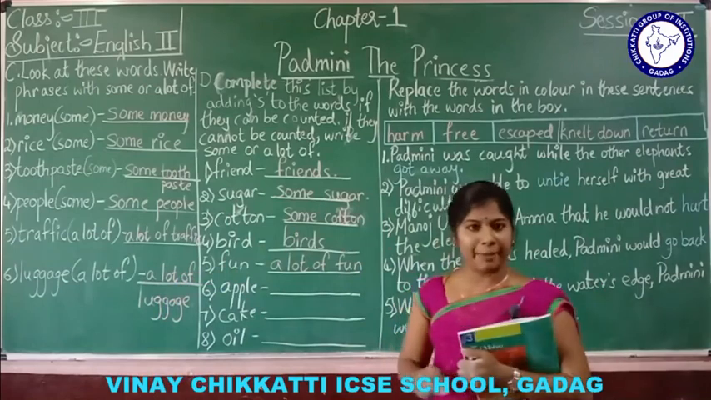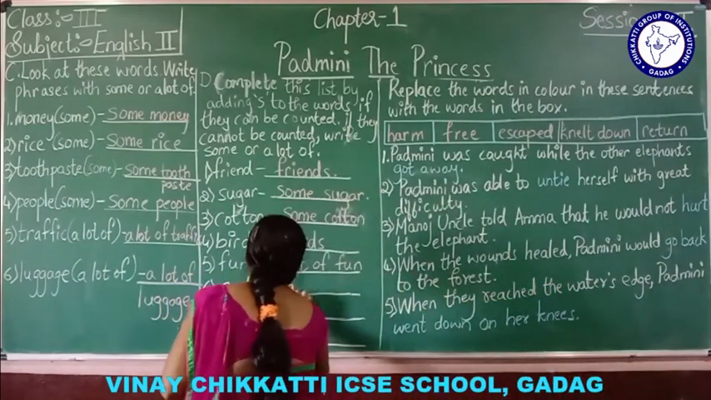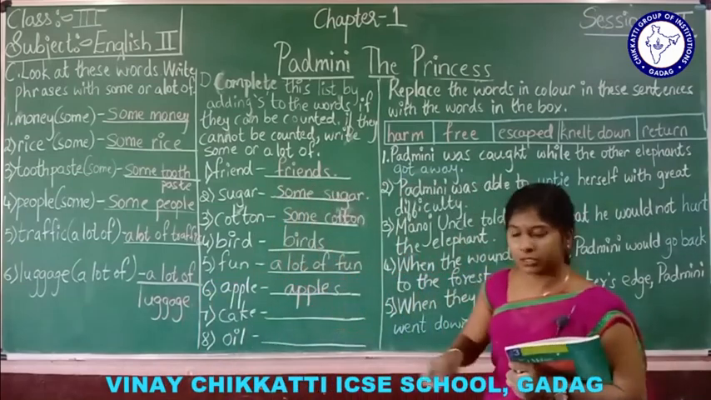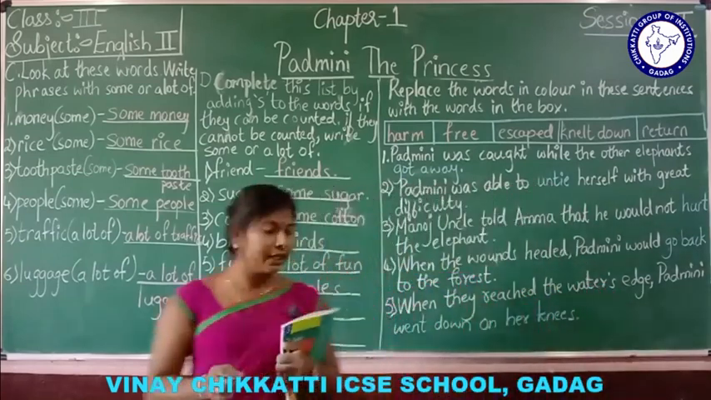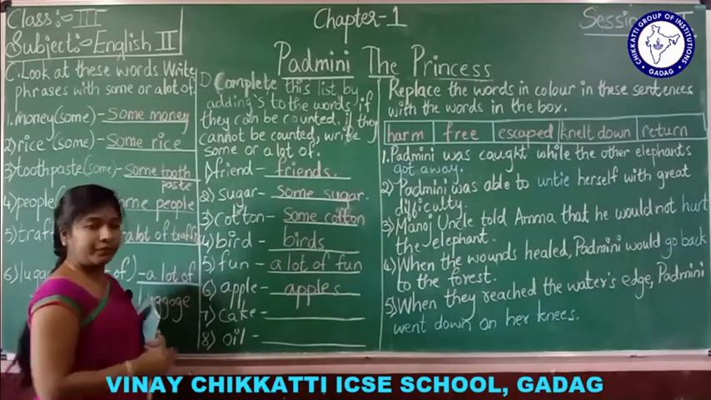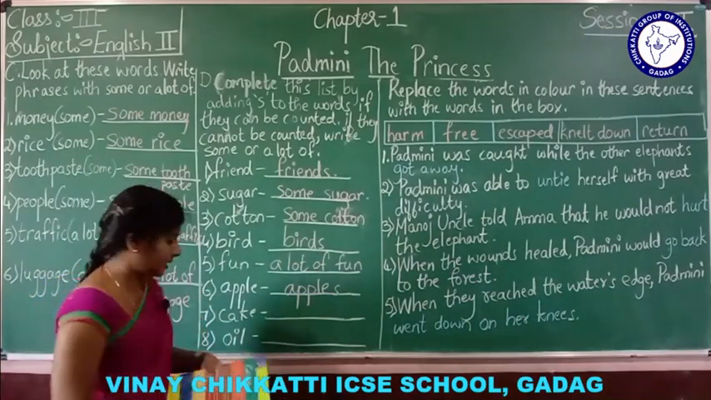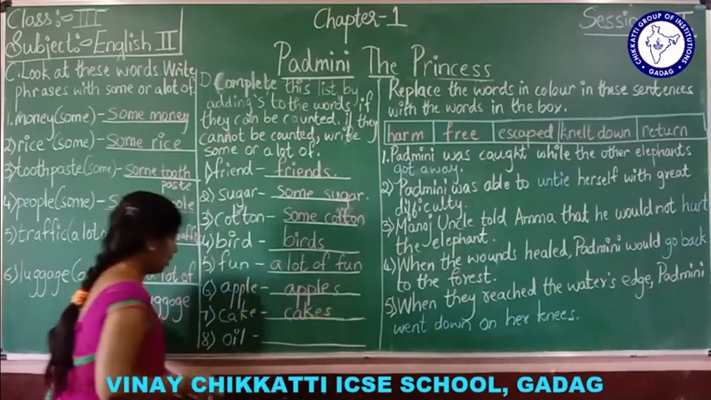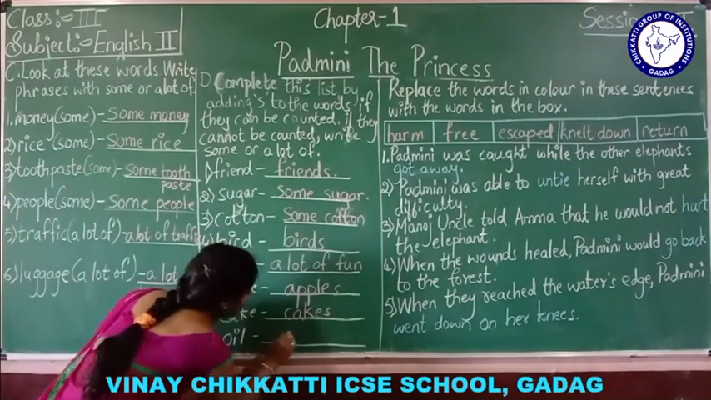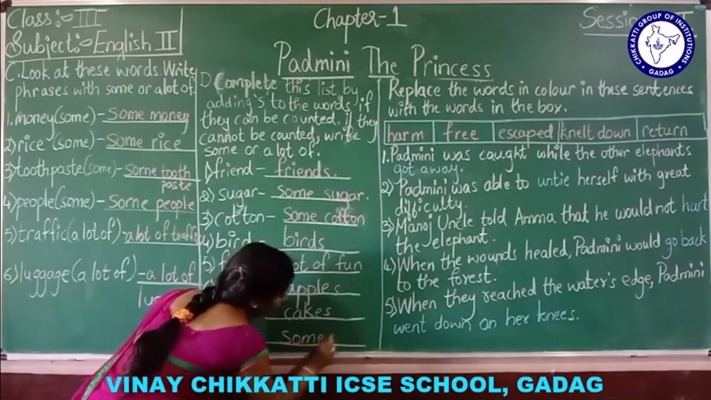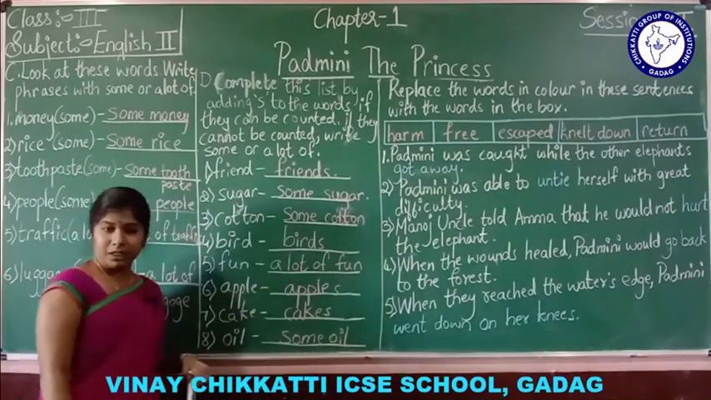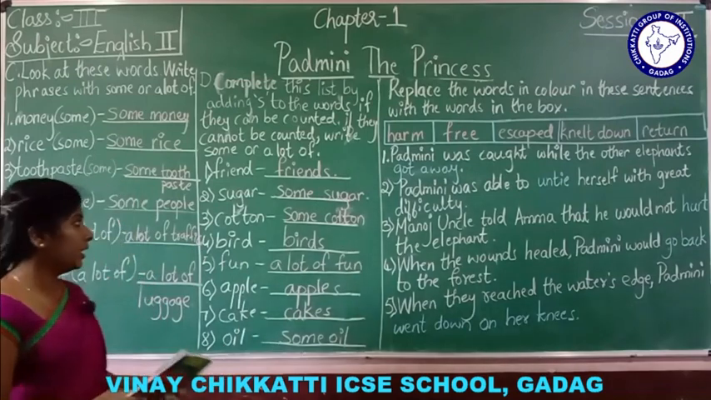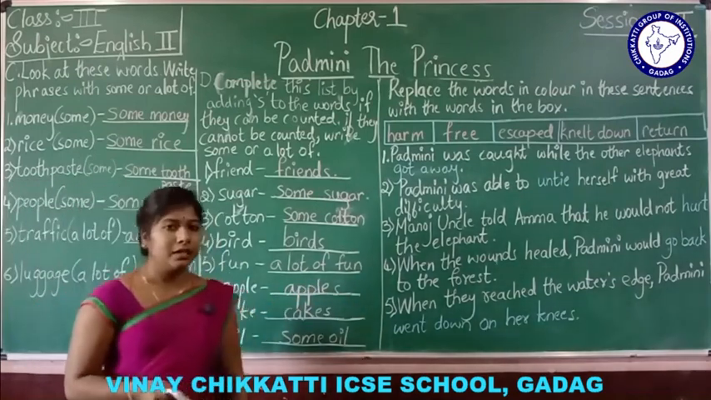Apple, can you count apple? Yes. Apples. Understood? Okay. Next one, cake. Can you count cake? Cakes. You can count. Oil, some oil. We can't count oil, so some oil. Understood? Understood this, students? Okay, coming to the next part.